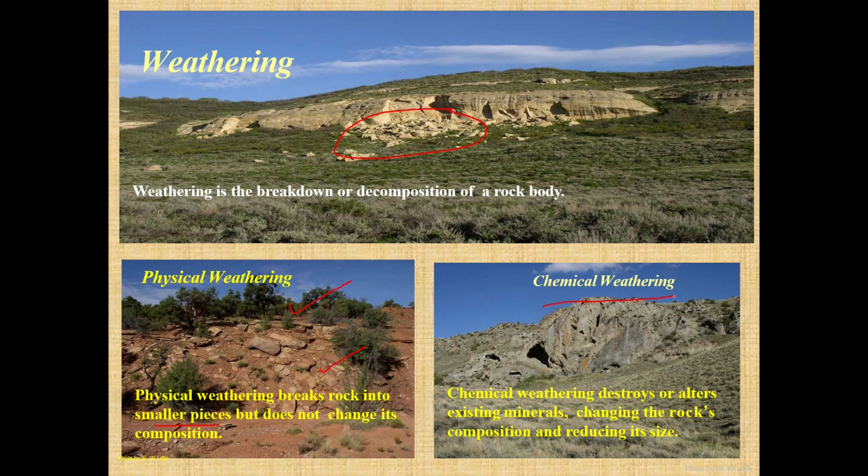Whereas chemical weathering is the decaying or decomposing of the rock matter due to action of different atmospheric factors or physical factors, changing the rock's composition and reducing its size.